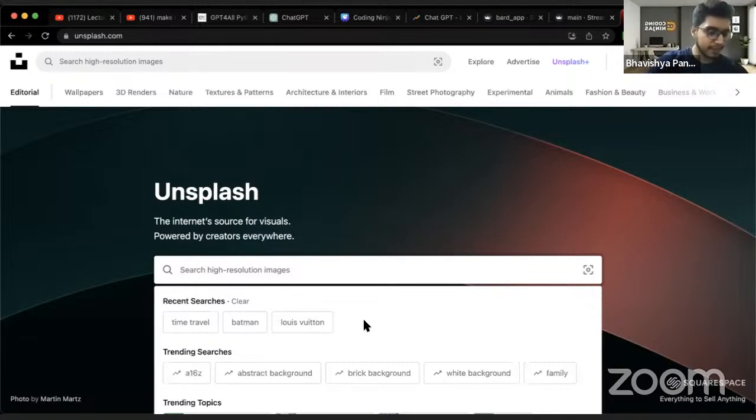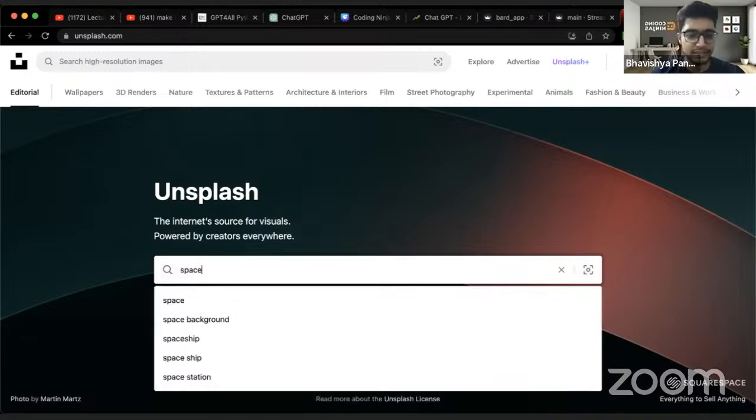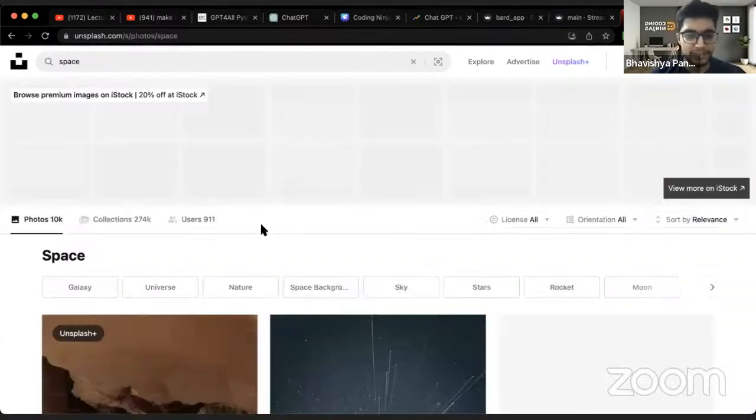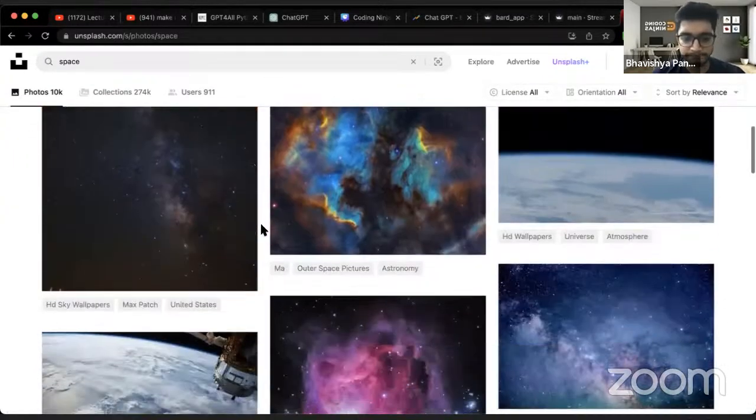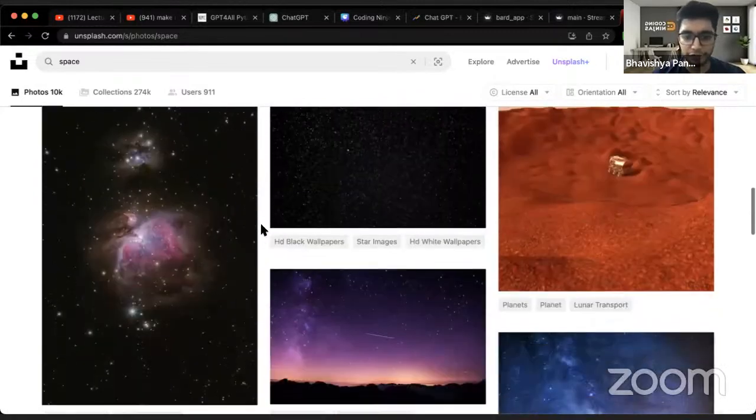Someone said space. Someone is saying flash. Okay. Titanic ship. Okay. Robot, landscape, space. Chalo, let's go with space. Okay. And I have pressed enter. Ooh. We have a couple of images here.